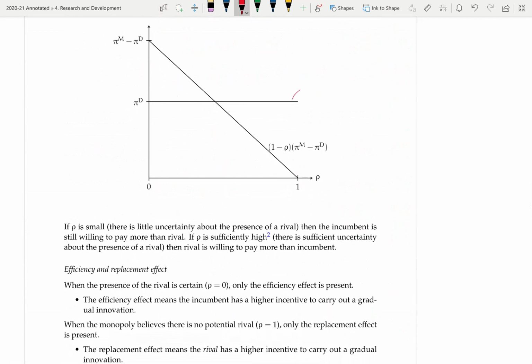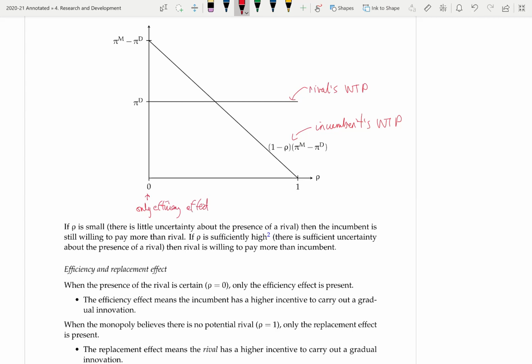In the diagram here, I've plotted the willingness to pay of the rival and of the incumbent. And these are plotted against ρ, the uncertainty. When ρ is 1, the incumbent is certain that the rival will not bid on the patent. Now, when ρ equals 0, we're back to the previous case where the incumbent was sure that the rival would bid on the patent. And in that case, remember, we had the efficiency effect. So when ρ equals 0, we have only the efficiency effect.